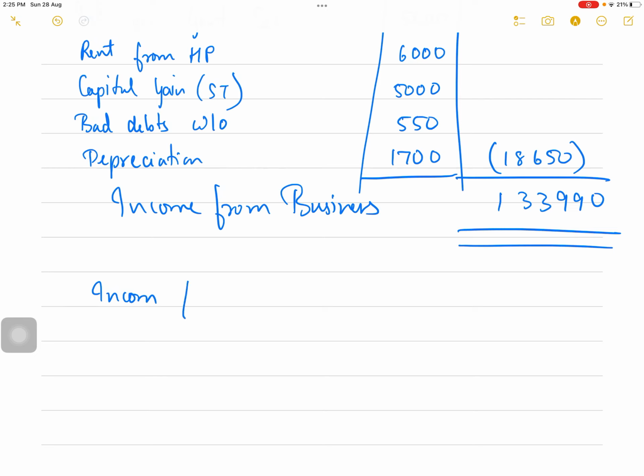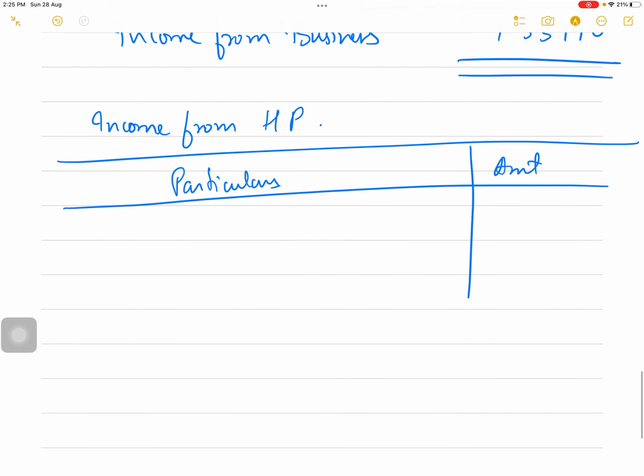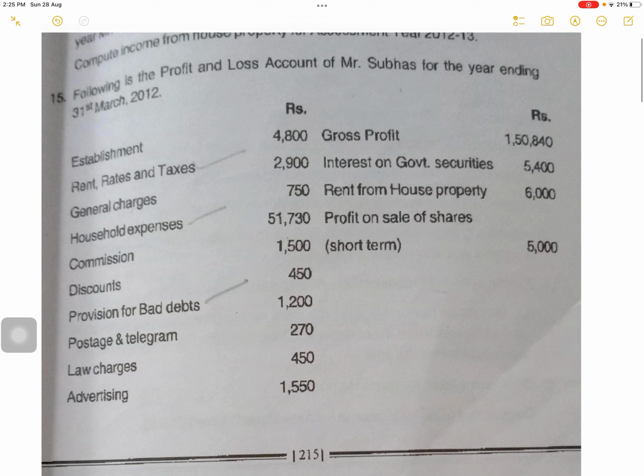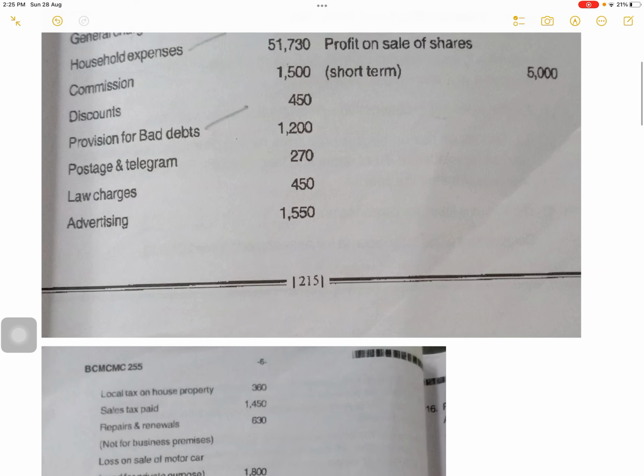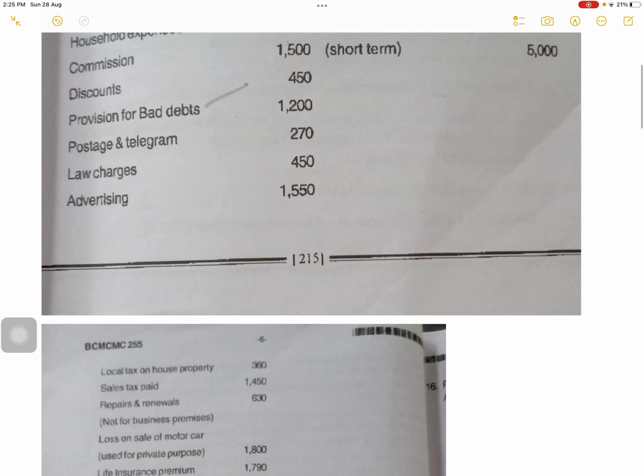Now let's compute income from house property. Income from house property, 2 columns, particulars, amount. So rent received is GAV. Rent received is given 6,000. Okay, local tax paid is 360.